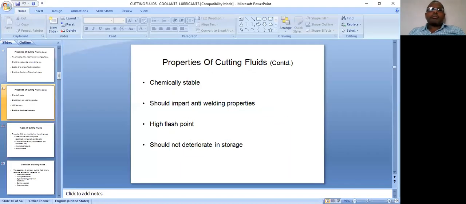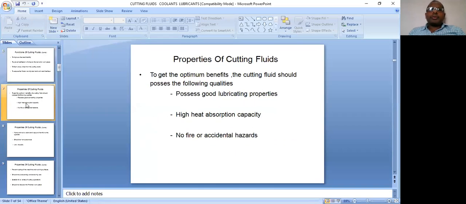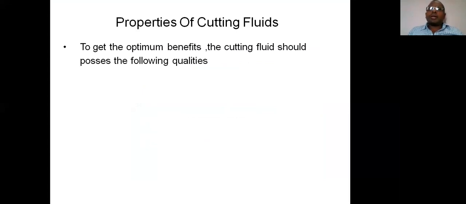Now once again, let us go through a brief review of the important properties required. After discussing the requirements or essential functions of cutting fluids, we discussed what the important required properties are.